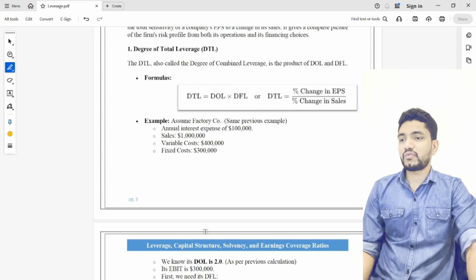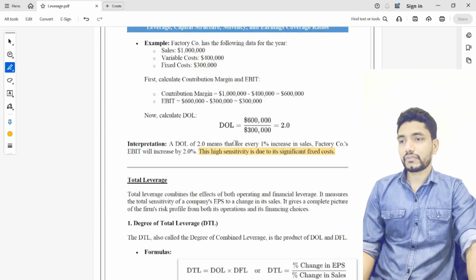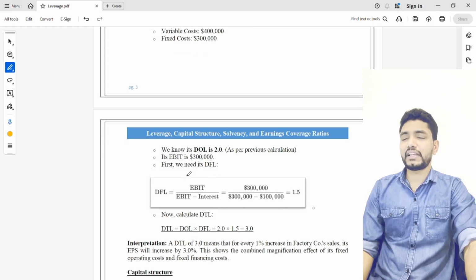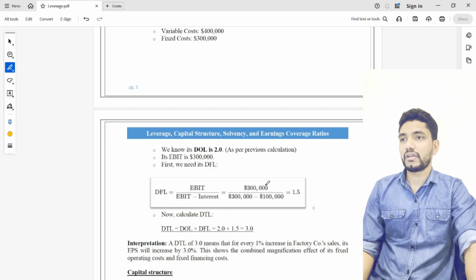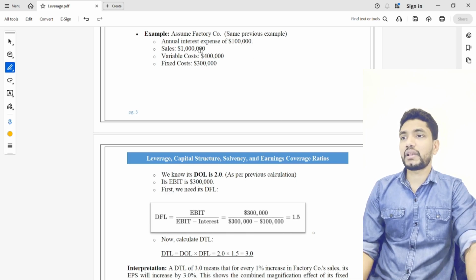In the same case, we already calculated the degree of operating leverage. It is 2. So now we have to calculate the degree of financial leverage. The formula for degree of financial leverage is EBIT divided by EBIT minus interest. The EBIT is 300,000, that is 1 million minus 400,000 minus 300,000.